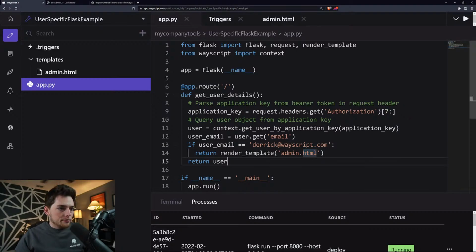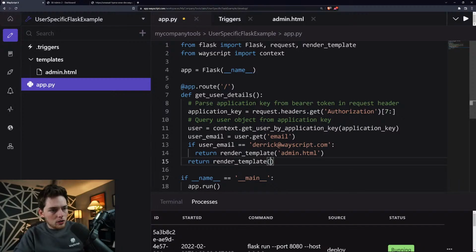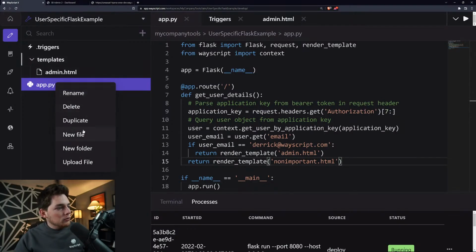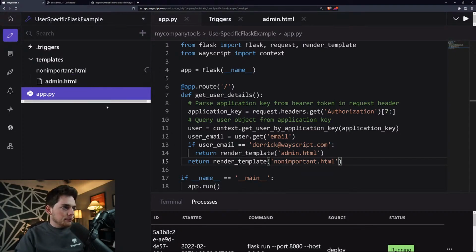And now, let's see, if user will return that, and if not, we will return render template. We'll call it, what's a funny name for a non-admin? Non-important.html. And we will make that. So non-important HTML.